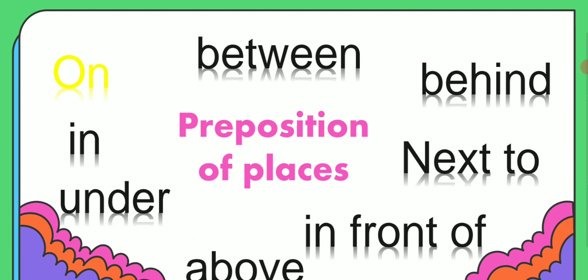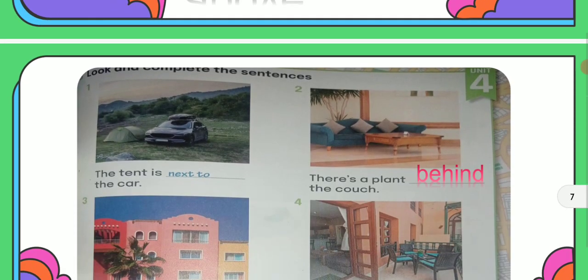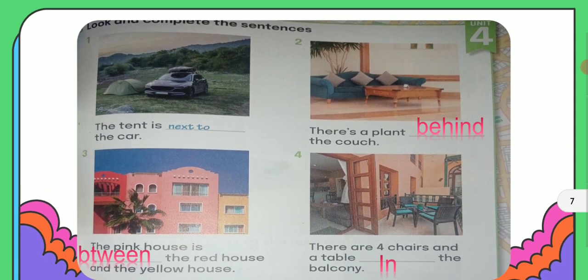So prepositions of place describe what? They describe the noun. So let's take the prepositions here. Number 1, we have on. Number 2, between, behind, next to, in front of, above, under, in.